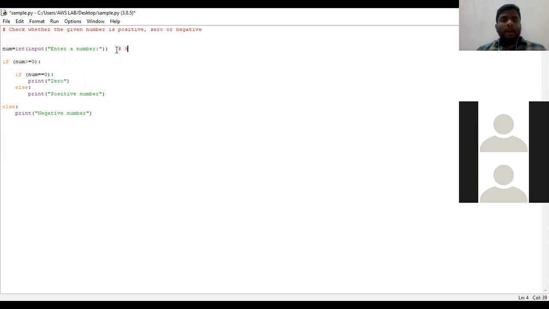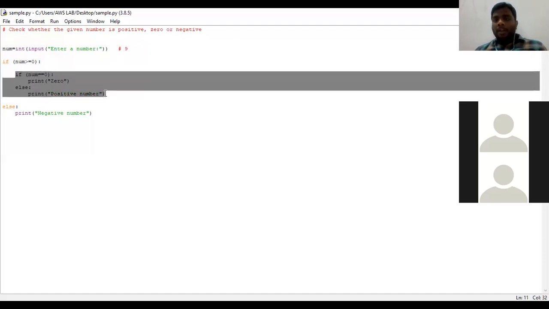Okay, now I am going to give a value like 9. In the runtime, immediately after I got a prompt like enter a number, I have given a value as 9. Now what the program will do? If num, that means 9, greater than or equal to 0. So num is 9, right? 9 is greater than or equal to 0. The condition has been satisfied. So since the condition has been satisfied, it enters into the body of if.